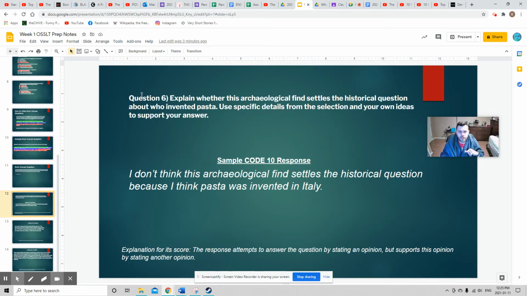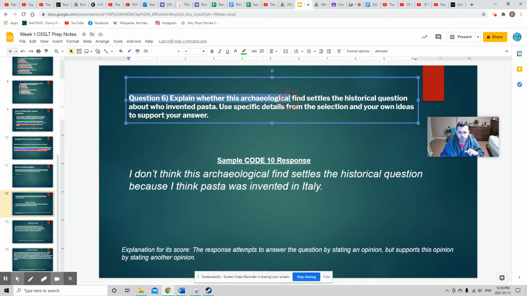So the question for this week is, explain whether this archaeological find settles a historical question about who invented pasta. So this is about the article. Use specific details from the selection and your own ideas to support your answer. This is an example of a code 10, which is the lowest scoring answer. So it's only higher than if you left it blank, but this is a bad score.